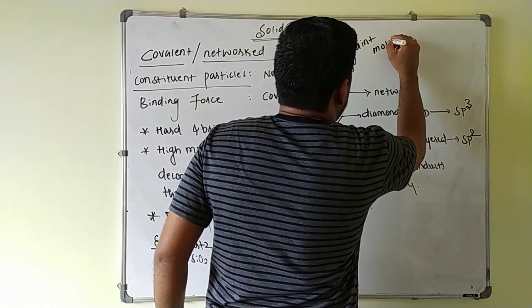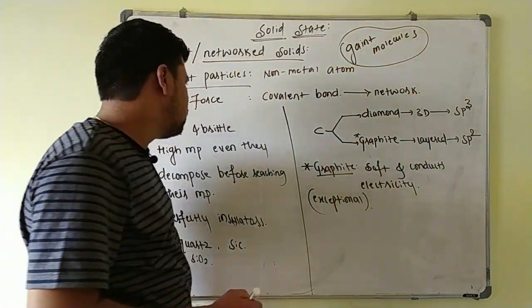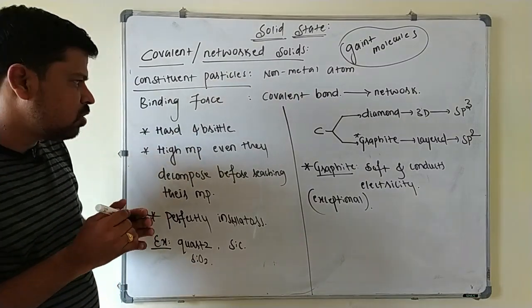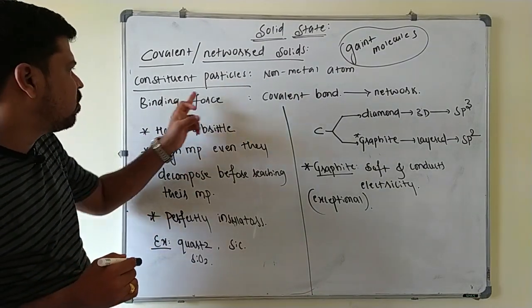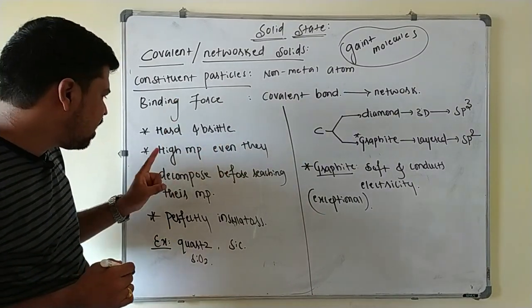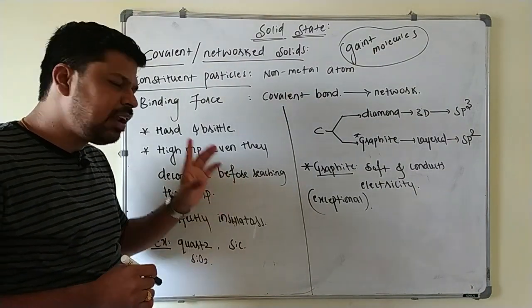These covalent bonds are strong and directional in nature. Because of that directional and strong nature of the covalent bond, these are hard and brittle, and a very important point is they have a very high melting point. They will even decompose before reaching their melting point.